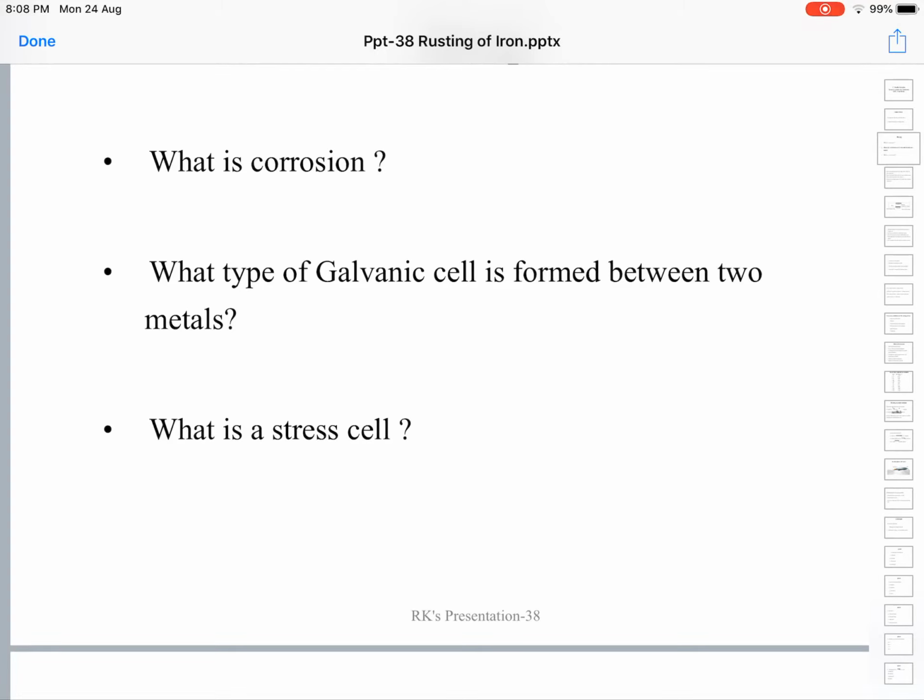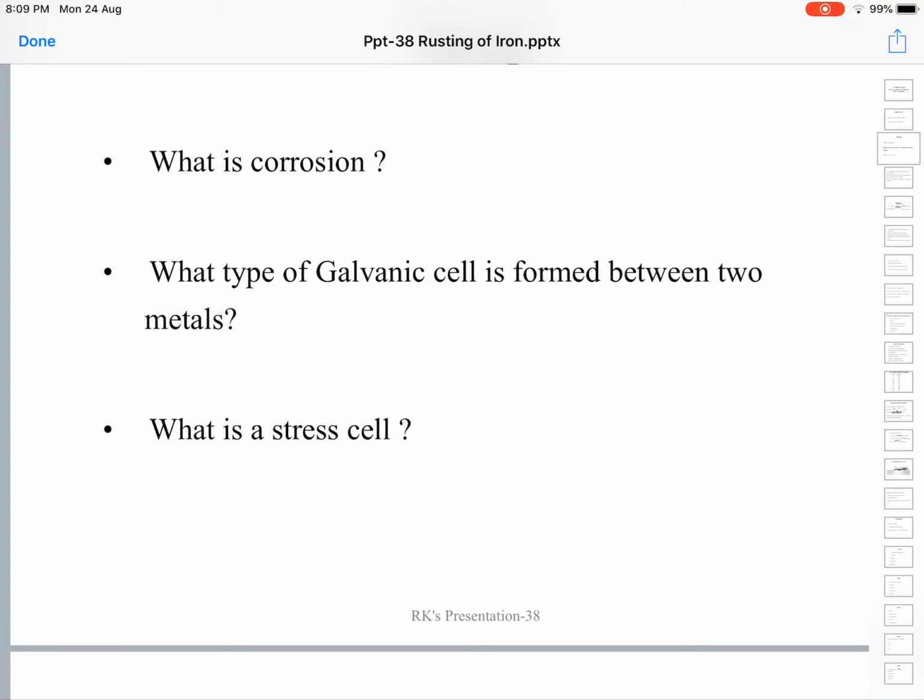Anodic metal is always more reactive than the cathodic metal, so it undergoes corrosion and it is destroyed or disintegrated. The cathode remains intact. This is what the electrochemical theory states, and it explains the formation of a galvanic cell. It seeks to explain the formation of galvanic cells in 3 ways. One is the formation of composition cells. The second is formation of stress cells. The third is the formation of concentration cells.